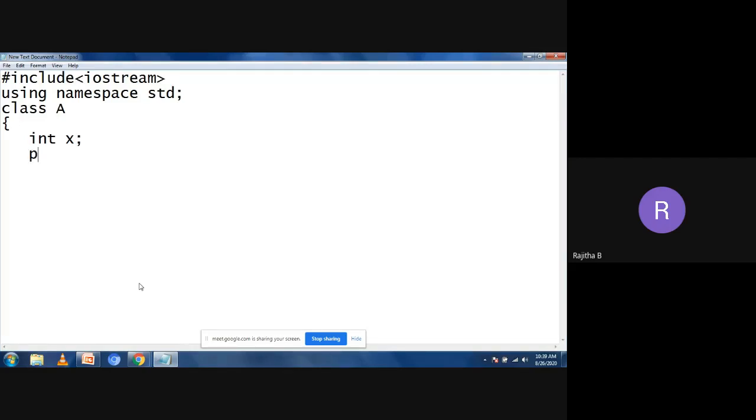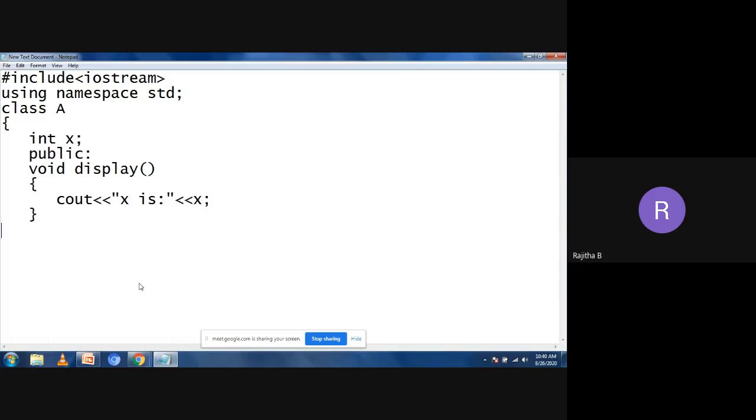Then I'm taking the public access specifier. Simply I want to display the value of this 10 using some function. So I want to display the value of this one: cout x is. You can bring the x value.